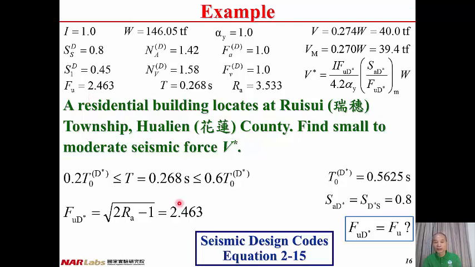And compare this one, then we have FUD star equal to FU. For this case, FUD star equal to FU. That's the seismic force reduction factor for the small to moderate earthquake, equal to that for the design basis earthquake. And my question is that, in this case, equality holds, but for other cases, is it always true?